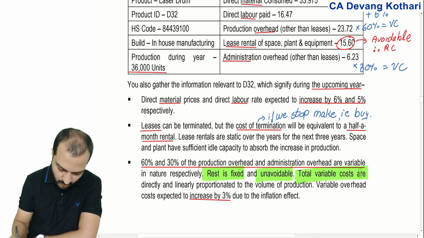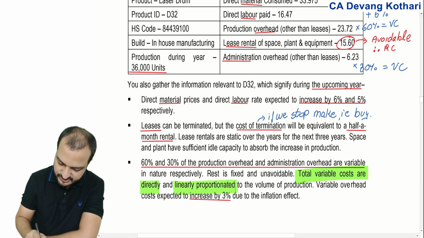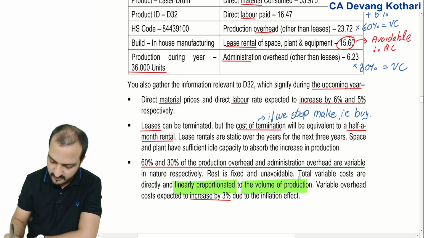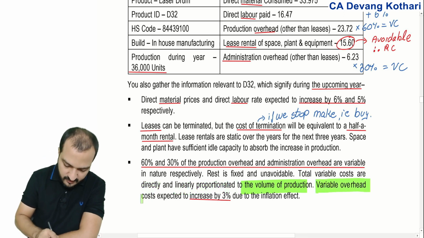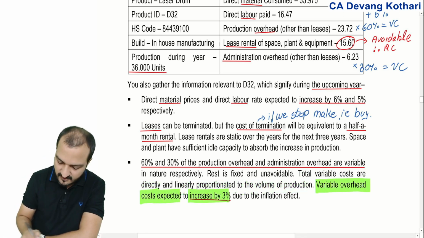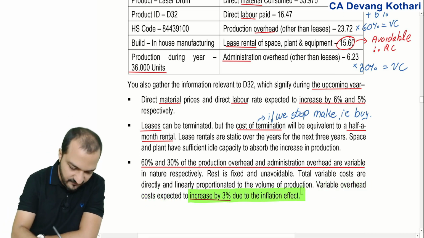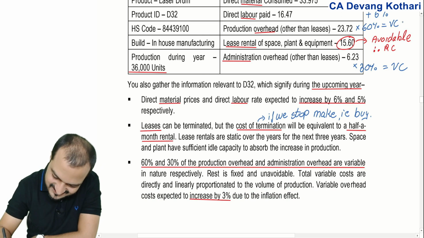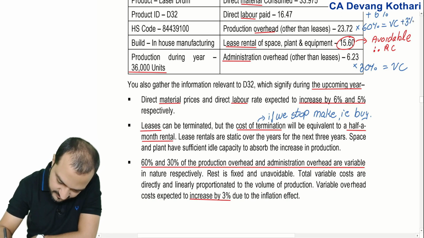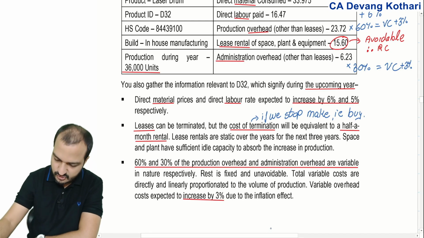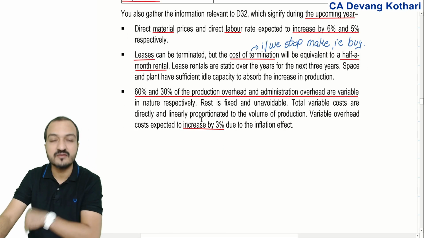The total variable costs are directly and linearly proportionate to the volume of production. However, the variable overhead cost is expected to increase by 3% due to inflation effect. So we'll use that when we calculate the relevant cost of make.